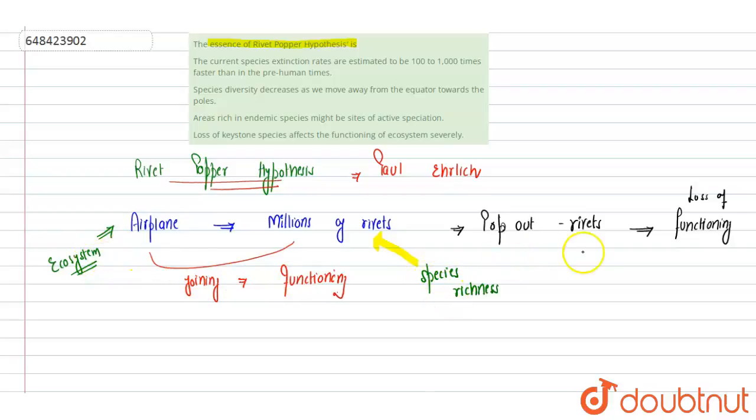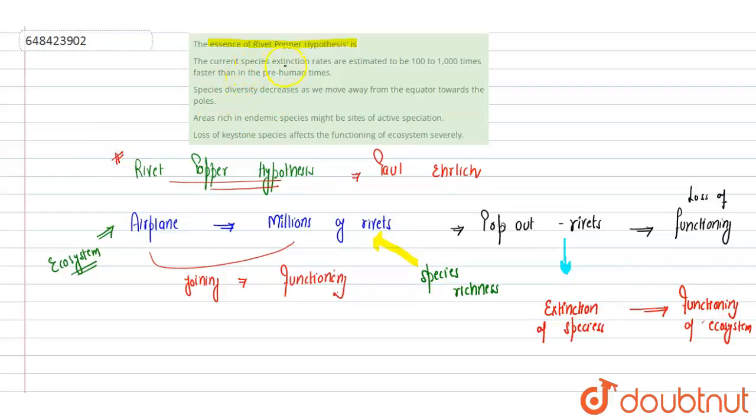But if the pop out of rivets occurs, in other words the extinction of species occurs, that will affect the functioning of the ecosystem. So it means that for proper functioning of the ecosystem, large biodiversity of species is required. If it is impacted, or species go extinct, functioning will be impacted. That is the essence of the Rivet Popper hypothesis.